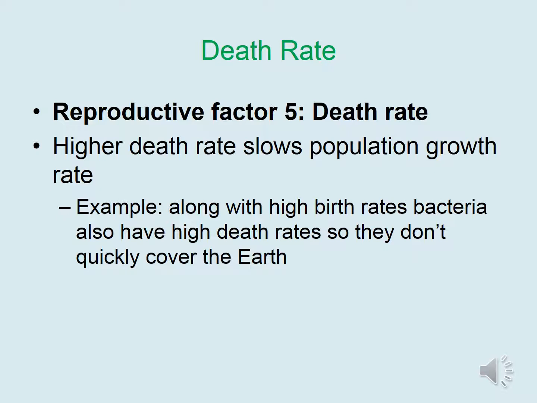The fifth reproductive factor is death rate. A higher death rate slows an overall growth rate of a population. For example, along with the very high birth rates of bacteria, they also have very high death rates, so they don't quickly cover the earth. Overall, these 5 reproductive factors should lead to well-balanced populations that don't grow or die too quickly.